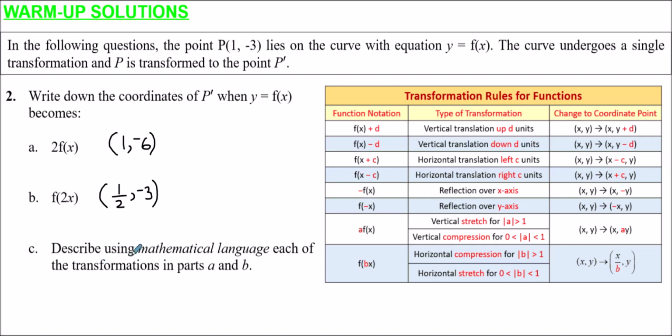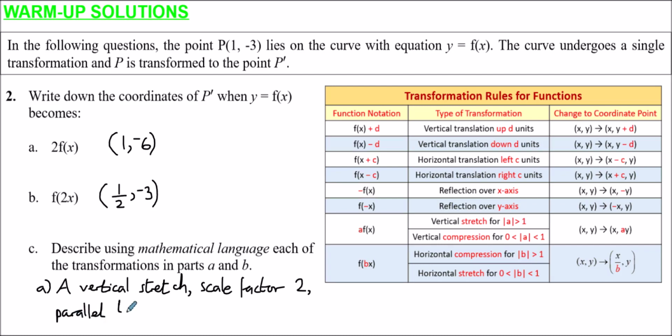Part C, describe in mathematical language each of the transformations in A and B. So for A, because the y-coordinates are doubled, it's a stretch parallel to the y-axis. So for part A, it's a vertical stretch. Give the scale factor as well. The scale factor is 2. And as if this didn't say it clearly enough, you might also want to say it's just parallel to the y-axis.